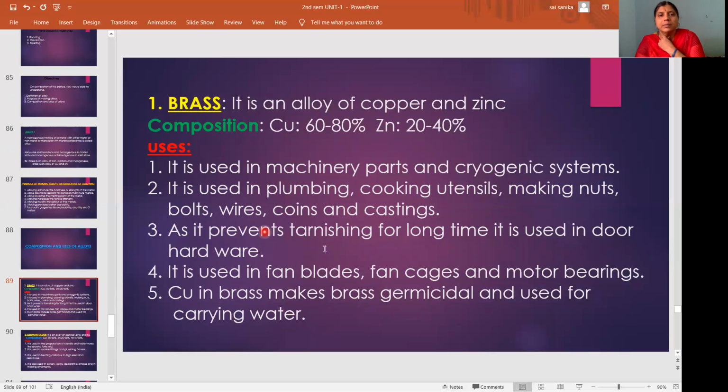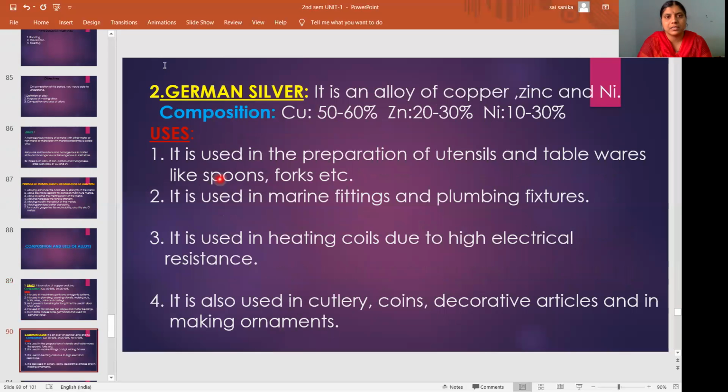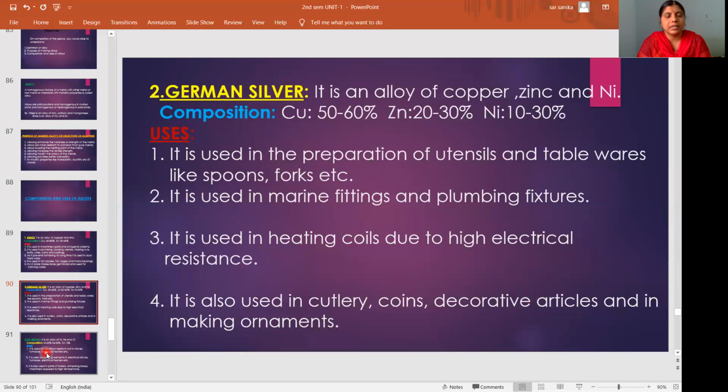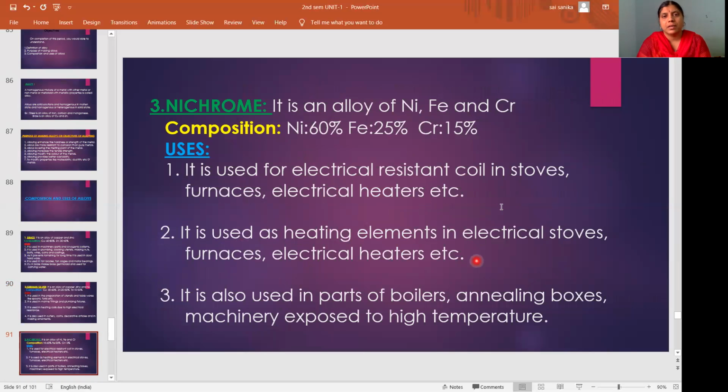It prevents tarnishing, which means discoloration, so it is used in door hardware, and for making nuts and bolts. German silver is used for ornaments, utensils, tablewares and decorative articles. Simple points to remember. Then next, nichrome: heating element or electrical resistance coils.